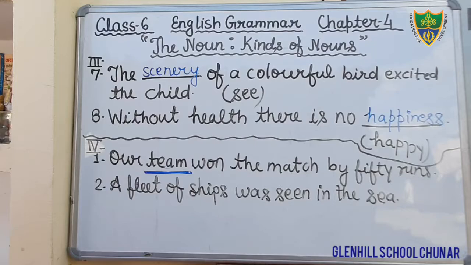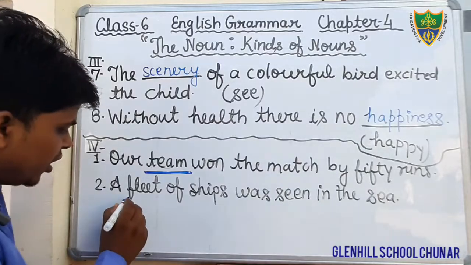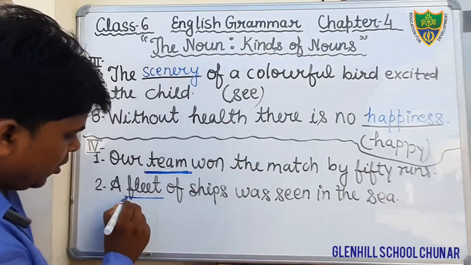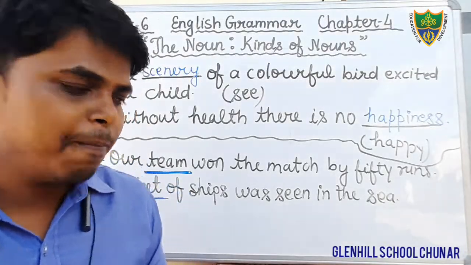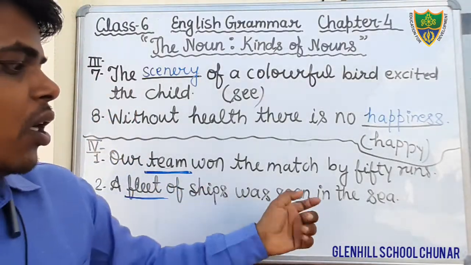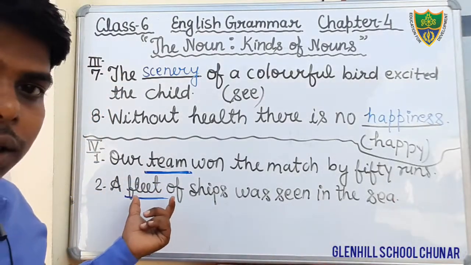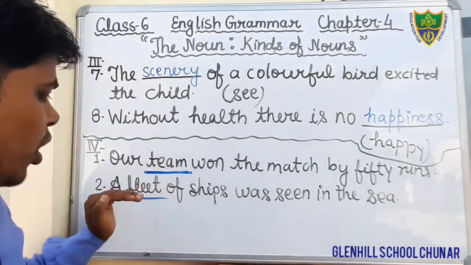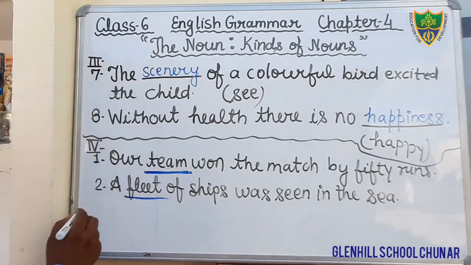And here we have to find what? Collective nouns. In this sentence, what is the collective noun? Fleet. Fleet denotes the collection of ships. The fleet of ships was seen in the sea. So here the word fleet is the collective noun. So underline the word fleet. Okay students, come to the next question. Question number 3.